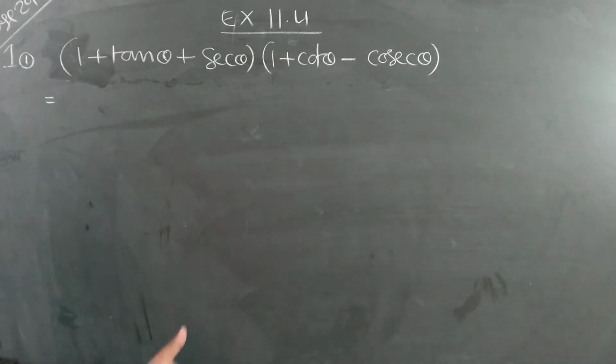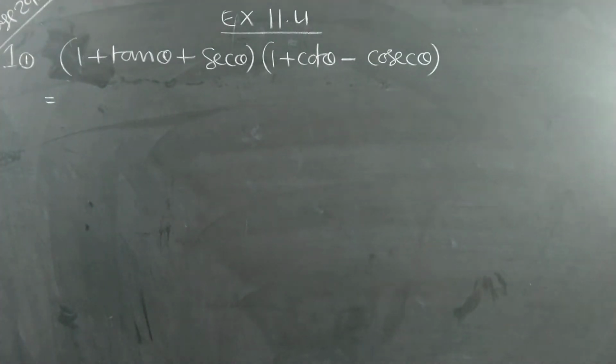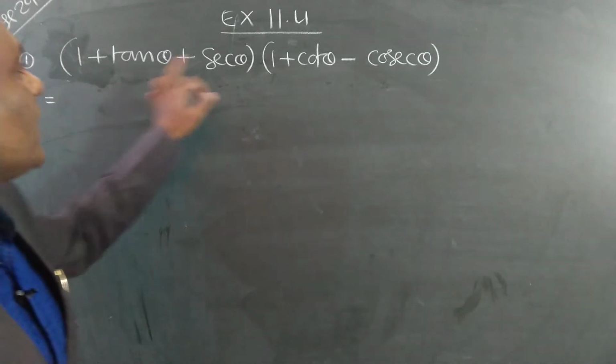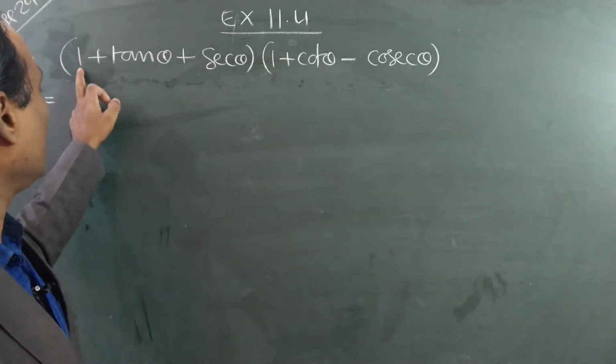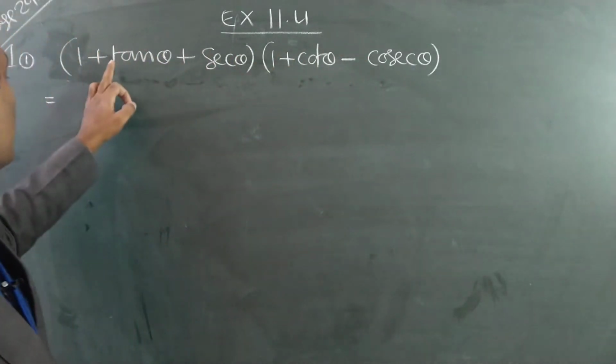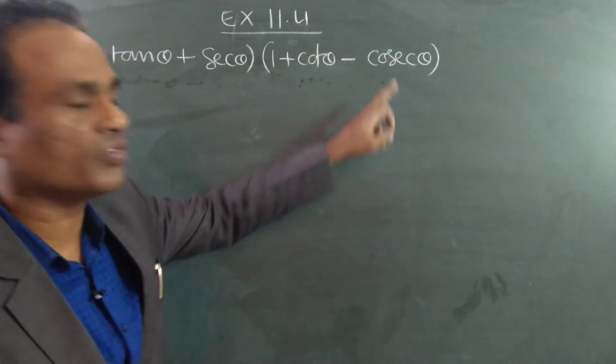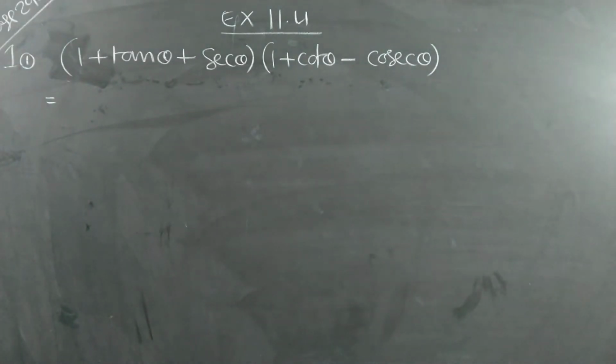How to simplify this? To simplify, actually we have to multiply these two: 1 into 1, 1 into cot theta, 1 into cosec theta. Similarly, tan theta into 1, tan theta into cot theta, tan theta into cosecant theta. Like that we have to multiply.